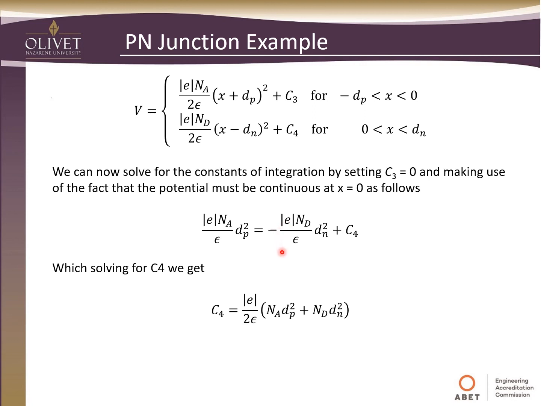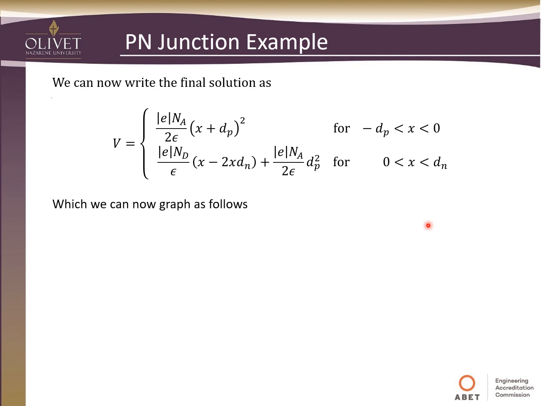When we solve for C4, we come up with this value here, and it does have contributions from the acceptor and the donor sides. We can now write the final solution by substituting 0 in for C3 and this value for C4, and plugging those in.